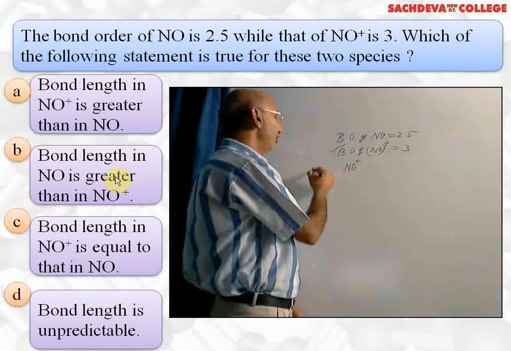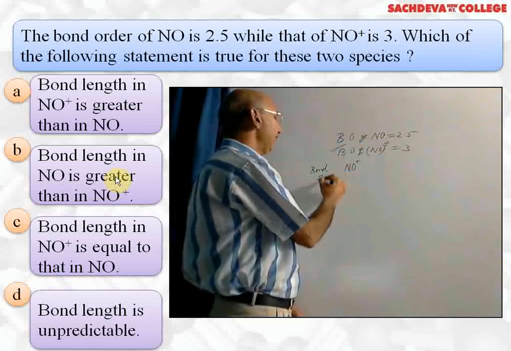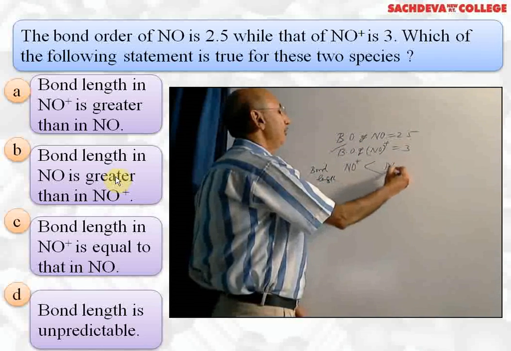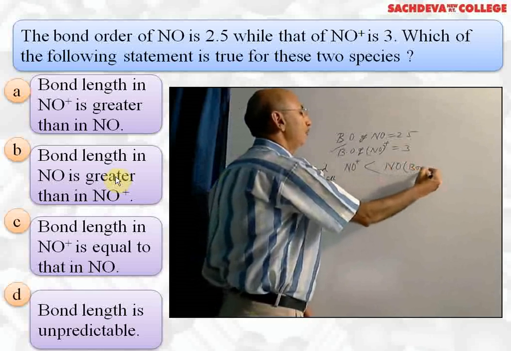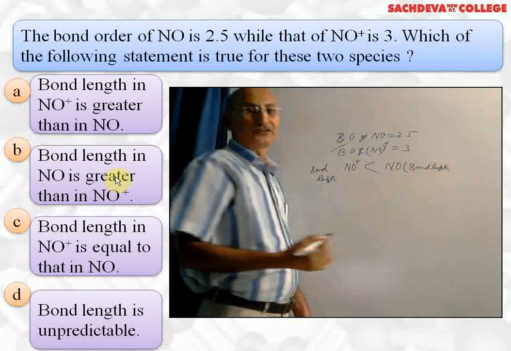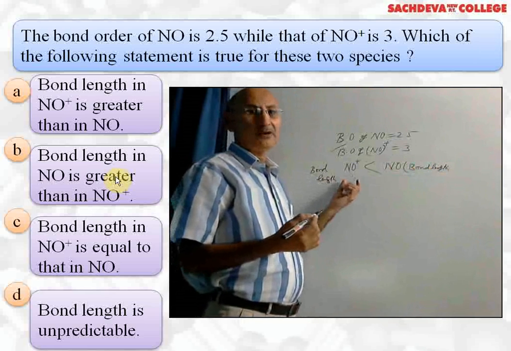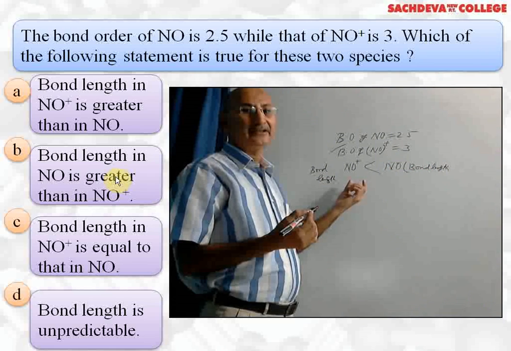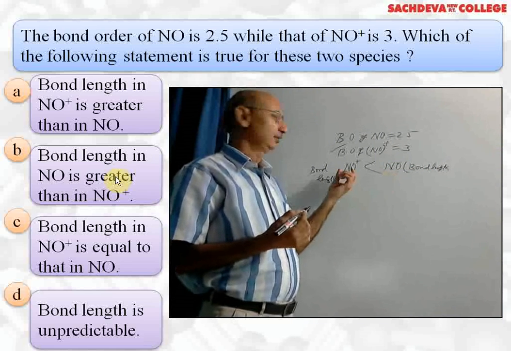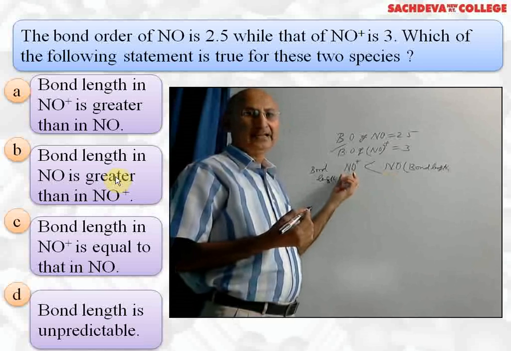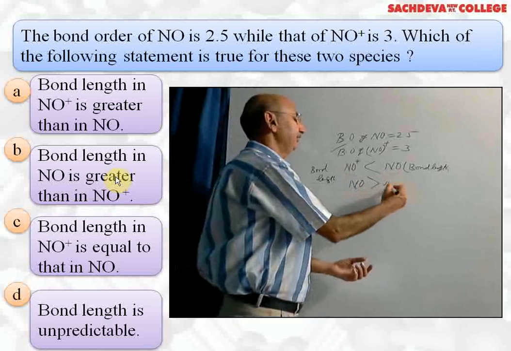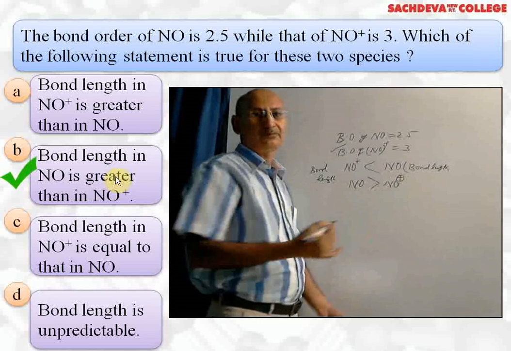It means bond length of NO positive will be less than bond length of NO. Bond length of NO positive is less than NO. So the correct answer will be NO positive is less. So it means NO has greater bond length than NO positive. So the correct answer is B part.